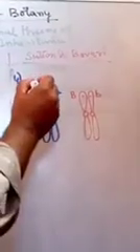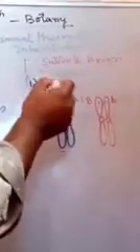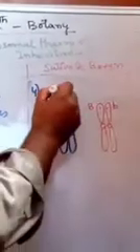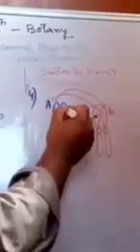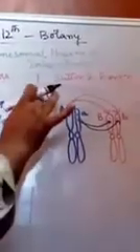Now this A can assort itself, it can go with this capital B, or it can go with this small b. Similarly, this small a can go with this capital B, and it can also go with this small b. So whatever has been said by Mendel has also been told by Sutton and Boveri,